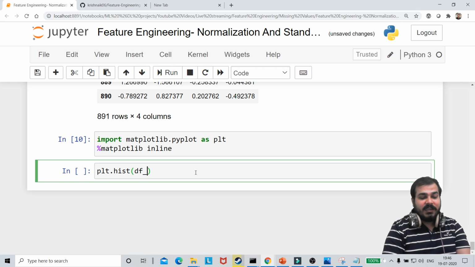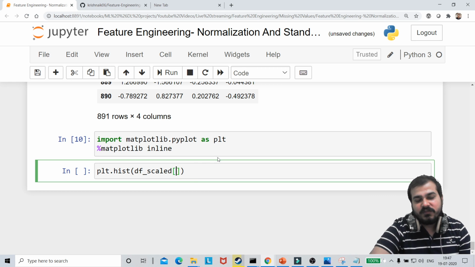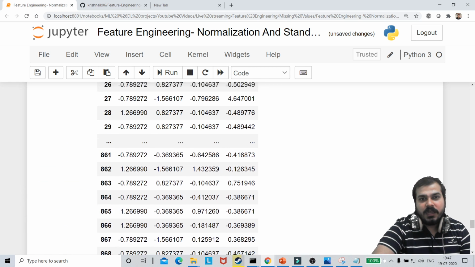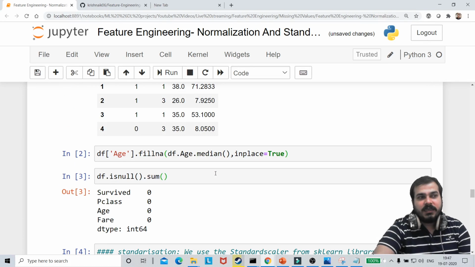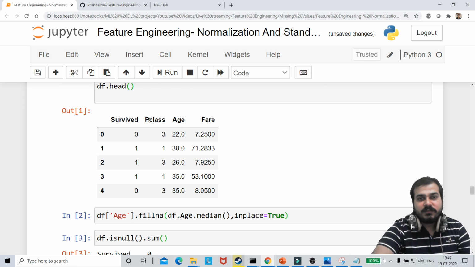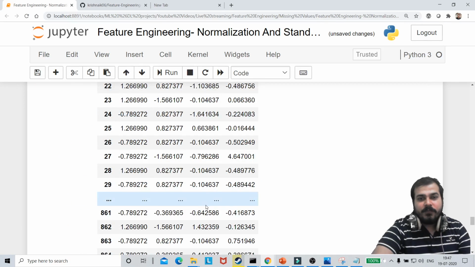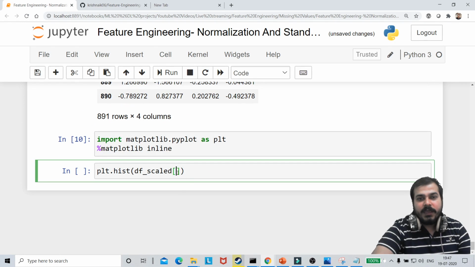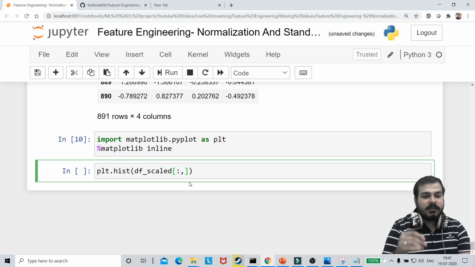So I will write df_scaled. Now since df_scaled is an array, and suppose I really want to check the first index, the first index is basically with respect to Pclass, right? So I will take all the records plus the first index, and suppose I take my bins value as, I'm just trying to see it in a histogram.